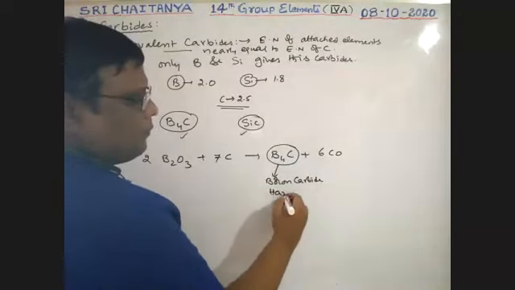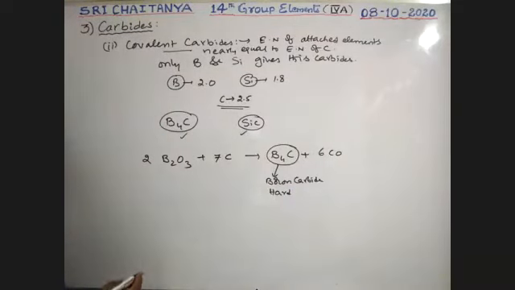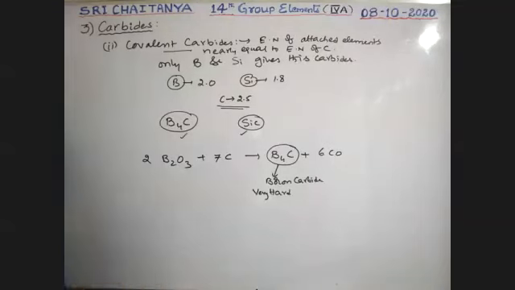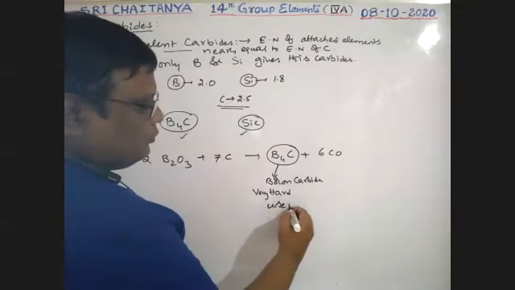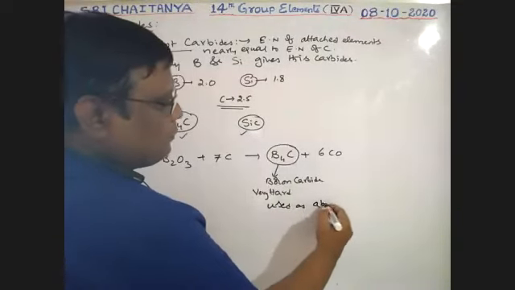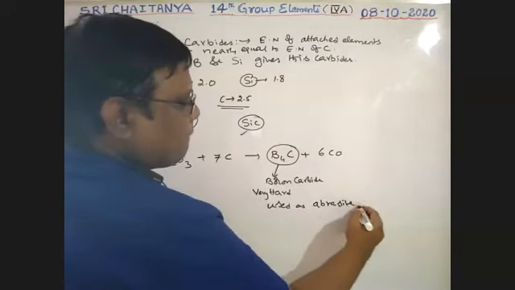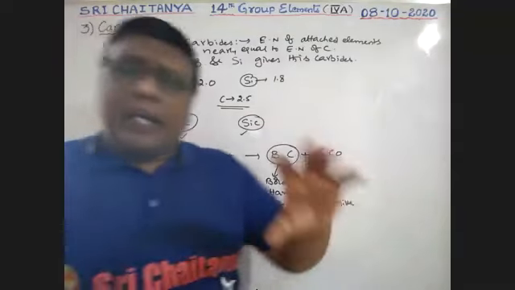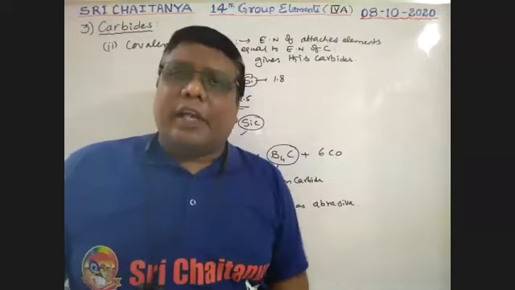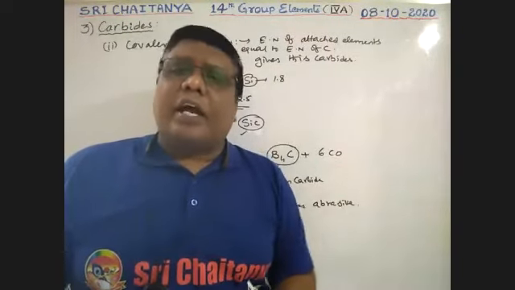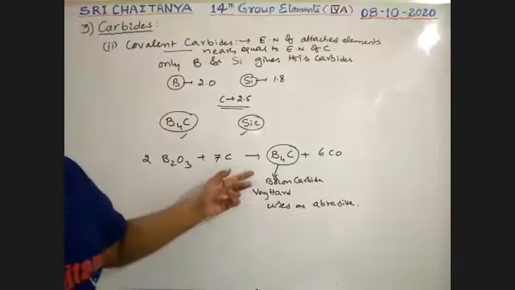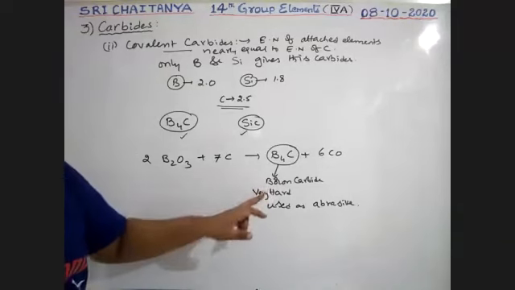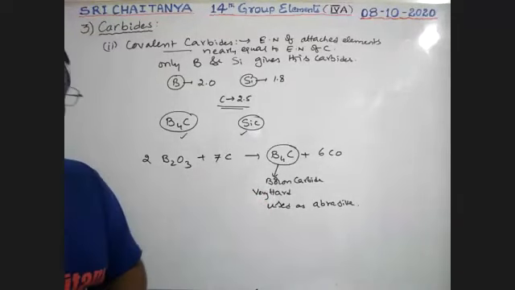Very, very hard material, and used as an abrasive. Abrasive means a hard material used to cut another hard material, used to drill another hard material. So that is the importance of B4C. It is boron carbide, very hard and used as an abrasive.